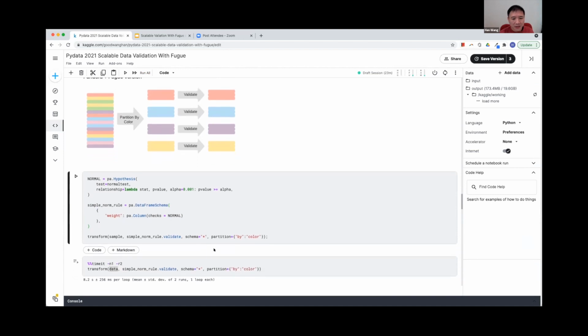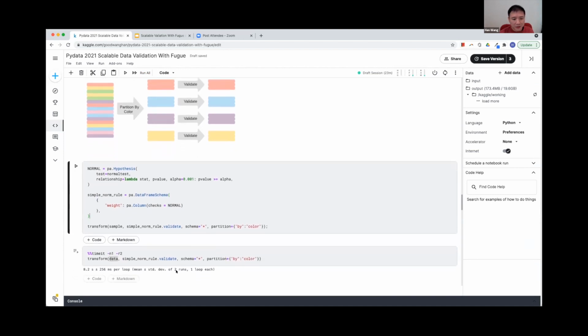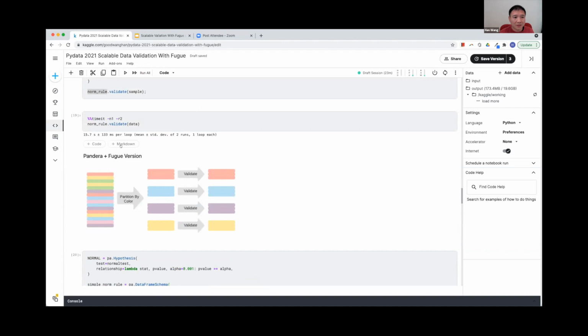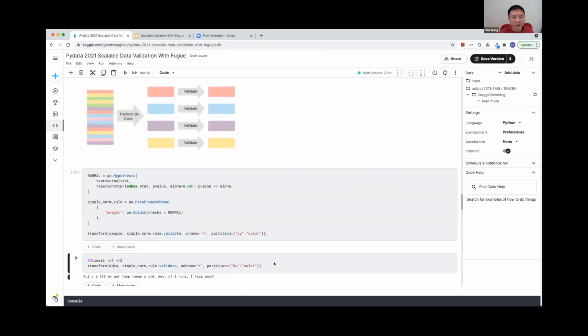And with this idea, you can take a look at how long it takes to operate on the exactly same data set. 8.2 seconds. Compared to this, it's almost 2 times faster. And it is also simpler and more intuitive.